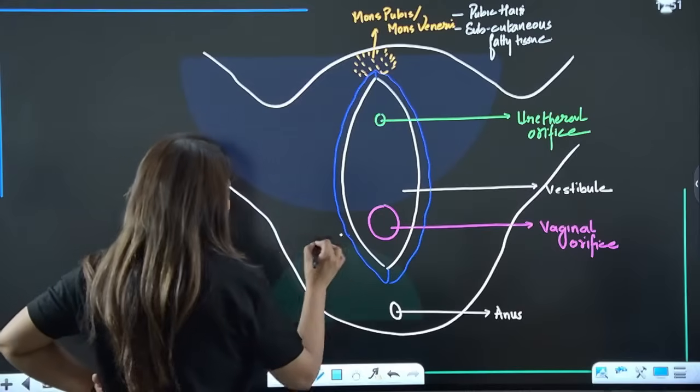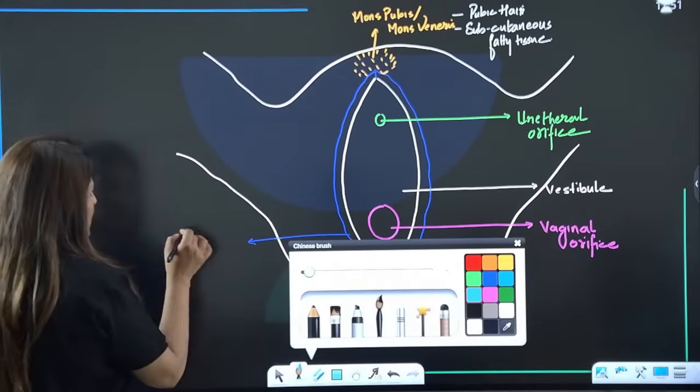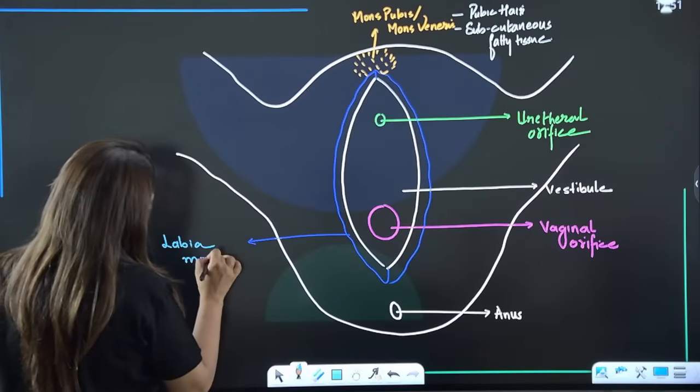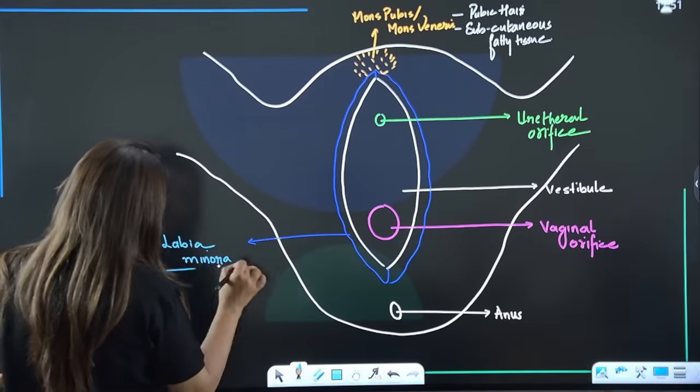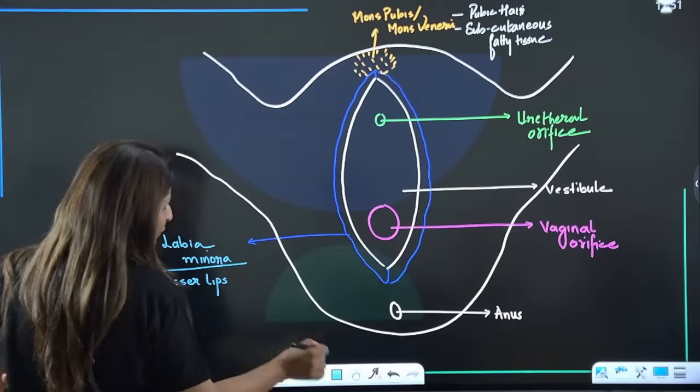This fold of skin is known as labia minora, also known as lesser lips. Is it clear?